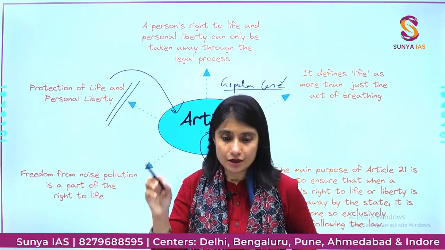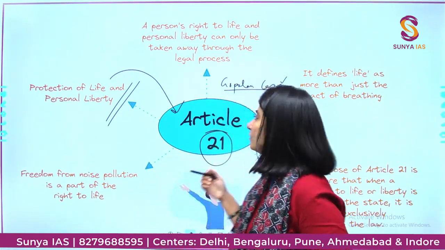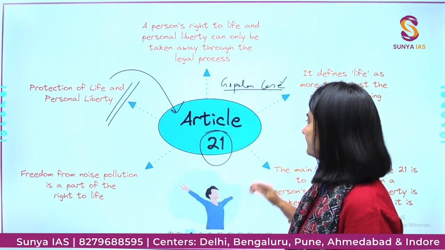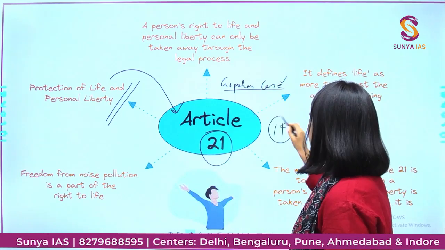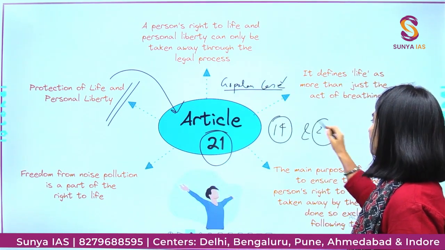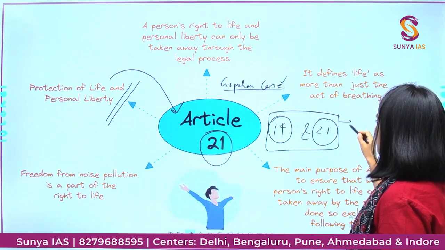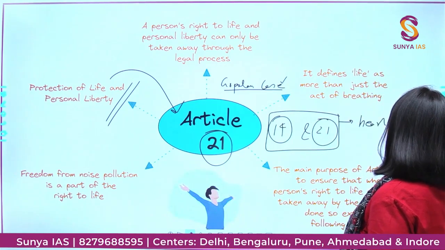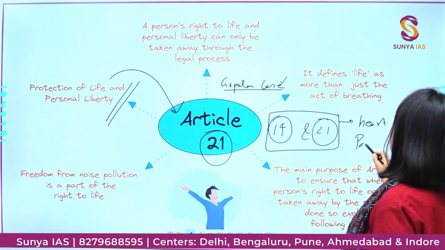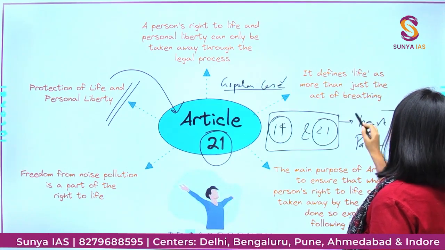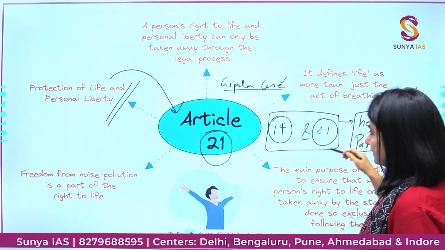Article 22. Now when we talk about article number 21, article number 14 and 21 read together forms the heart of part 3 of the Constitution. Right? Very simple.